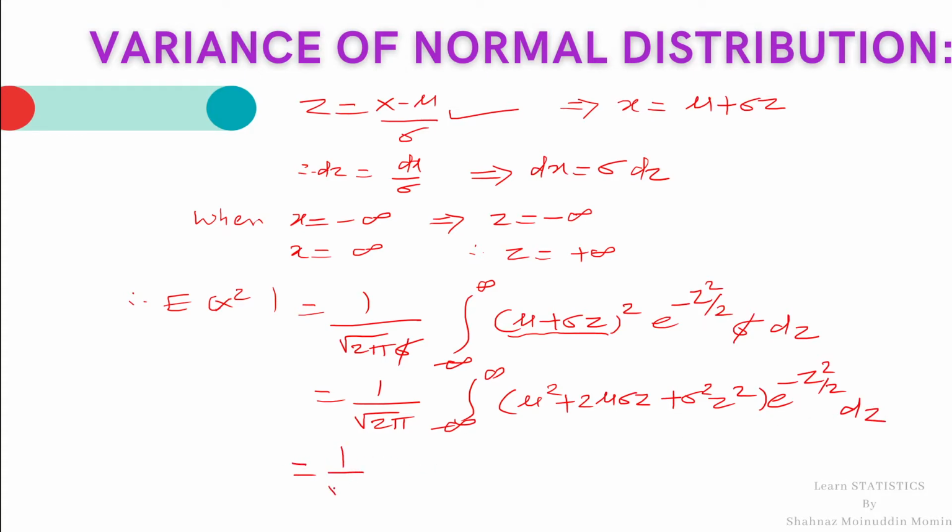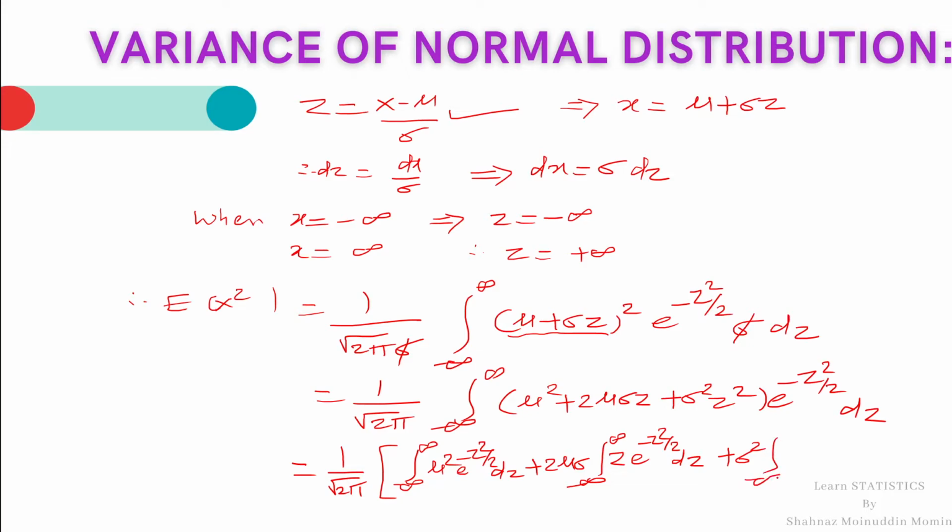By writing the separate integrals, we get 1 upon root 2 pi integration minus infinity to infinity mu square e raised to minus z square by 2 dz, plus twice mu sigma integral minus infinity to infinity z into e raised to minus z square by 2 dz, plus sigma square into integral minus infinity to infinity z square e raised to minus z square by 2 dz.